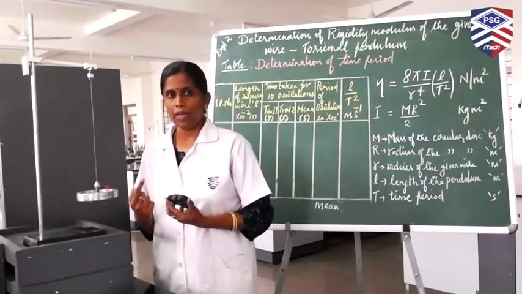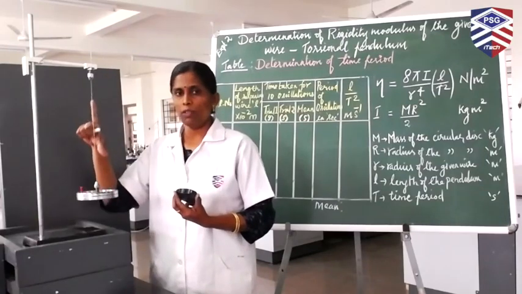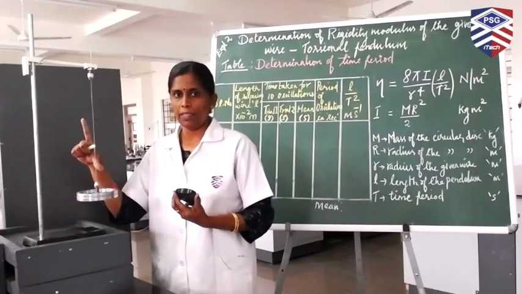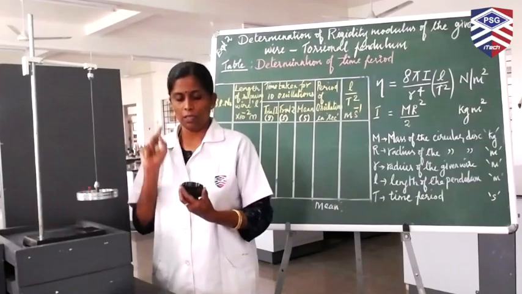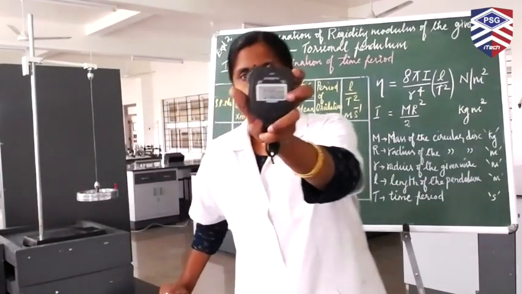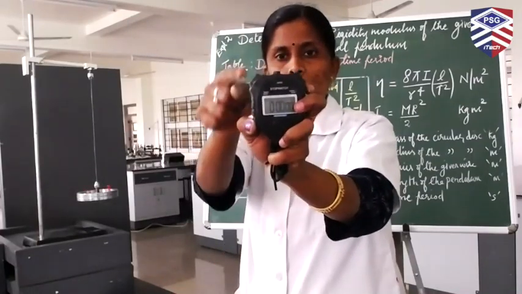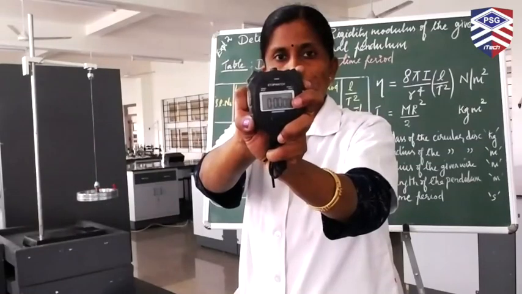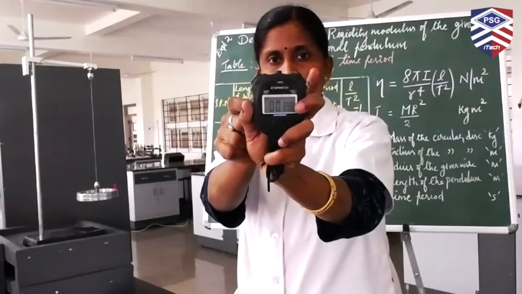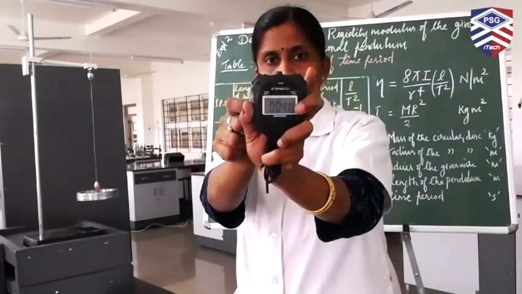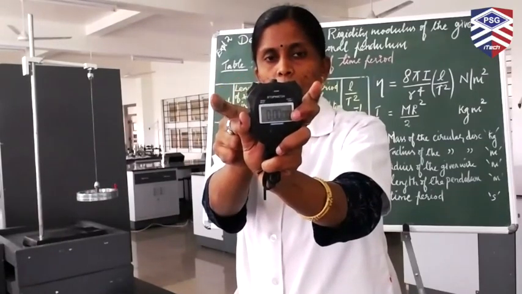Now we are supposed to calculate the time taken for a length of 30 centimeter. What is the length of the torsional pendulum? It is 30 centimeter. For this length, we need to measure the time taken for 10 oscillations. Can you see the stopwatch? Initially the reading on the stopwatch is 0. You have two buttons: this button is to start and stop the time, and this is to reset. I'll show you. Now I have started, the clock is running, and you can stop it. If you want to bring it back to 0, you press reset. This is how you use a stopwatch.